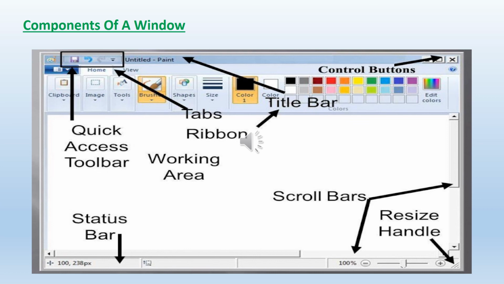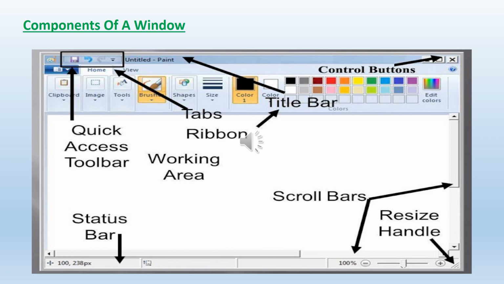The white screen we call the working area. And you can find a title bar. When you open a window, the window might have a name, we call it the title bar. And you can find these control buttons. There are 3 control buttons. You can close the window, maximize the window and minimize the window.